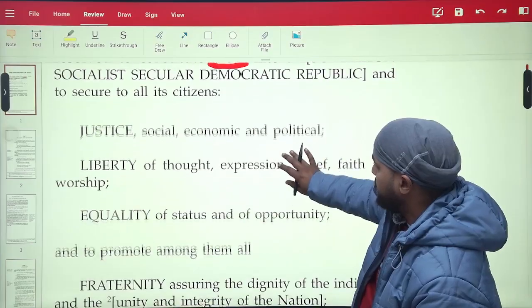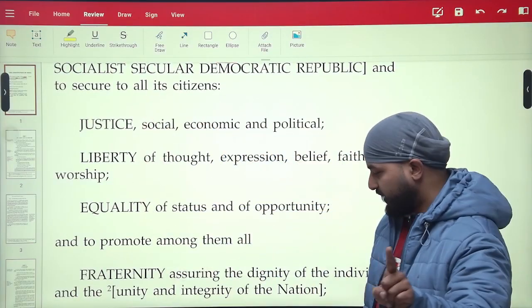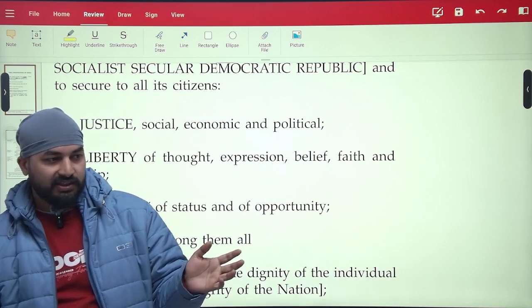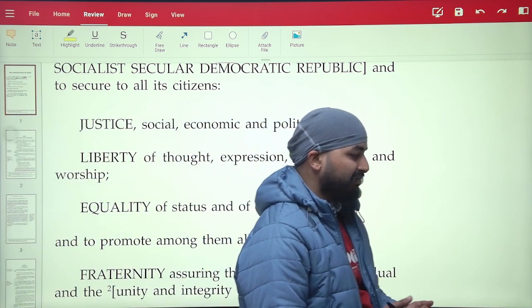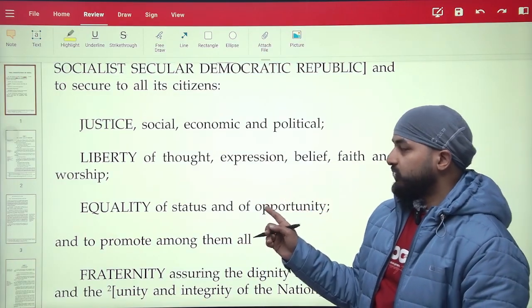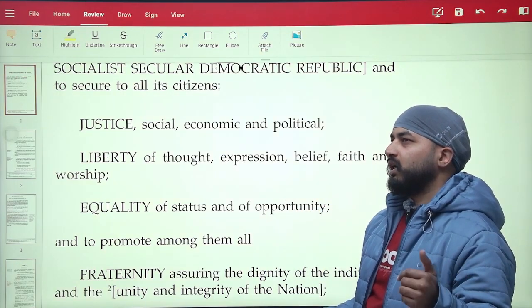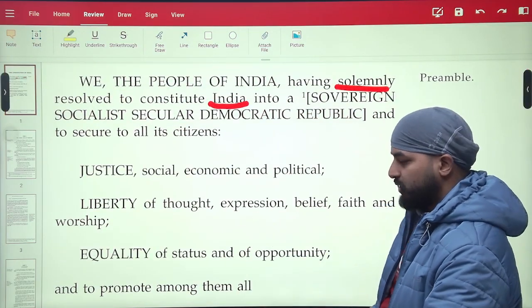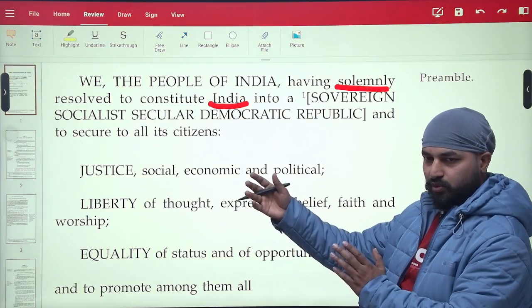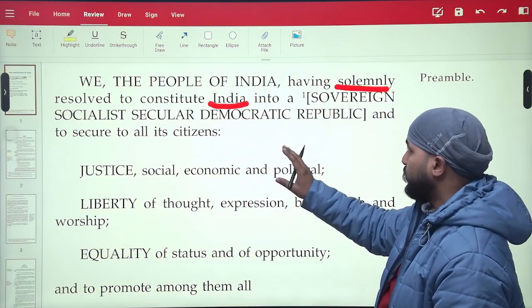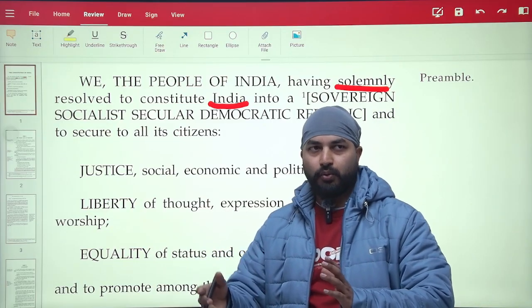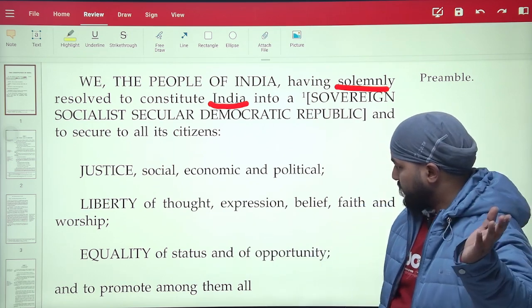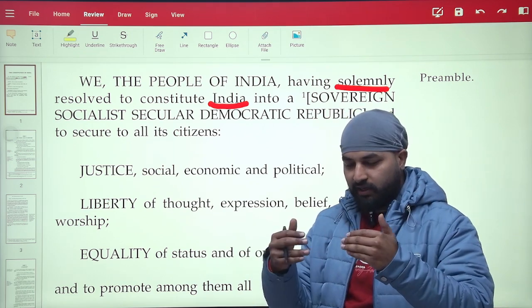Secular means, let me explain this also. In the Western concept, secular is a very different concept. In our concept, secularism is different. This word has its origin from maybe the 14th or 15th century, when the politics in Europe was very much driven by the religious forces of that time. So what the king had to do was develop a system where the religious authority and the political authority will never intervene between each other.